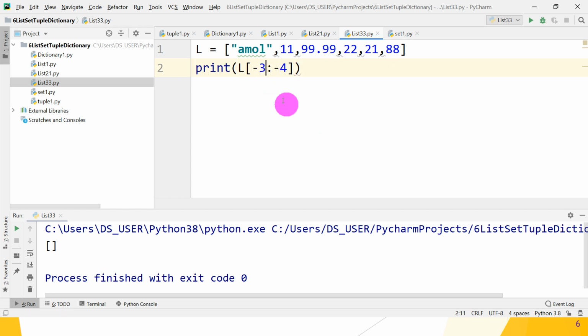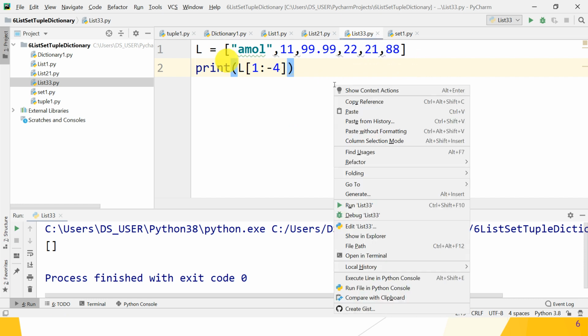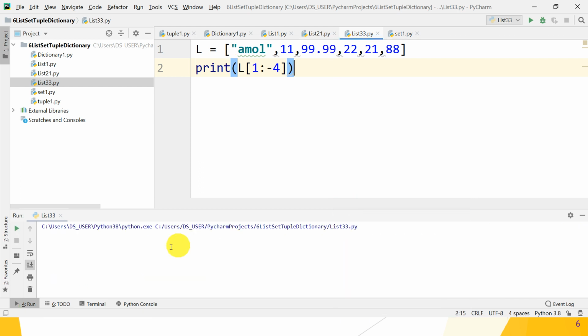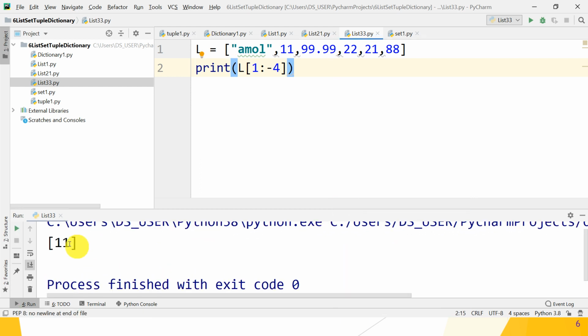Next, what is the next condition? Suppose 1 and -4. What does it return? Index 0, 1 and -4, -1, -2, -3, -4. So it returns 11. Just check whether it gives you 11 as an output. Yes, great, guys. The list contains only the 11 element. So a combination of 1 and -4 is also possible.